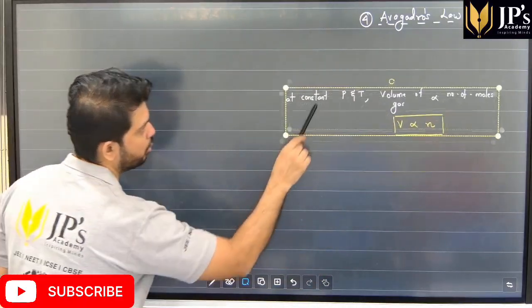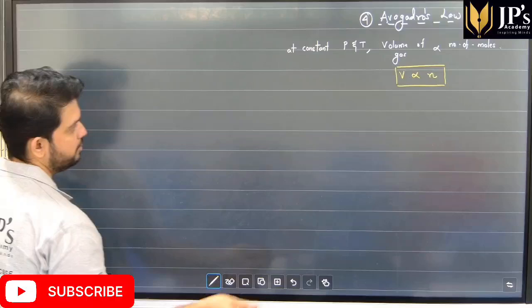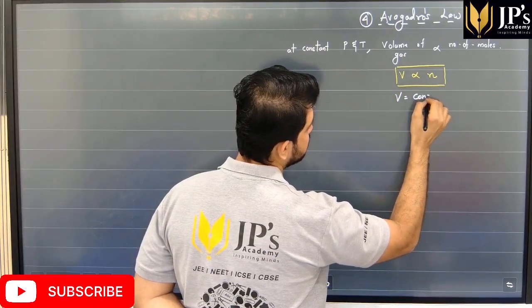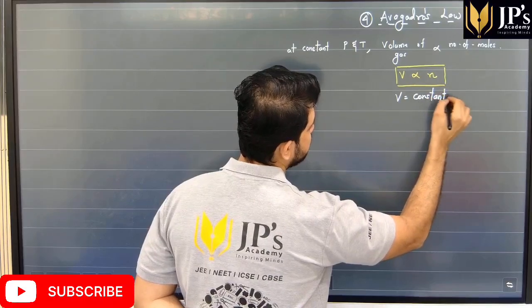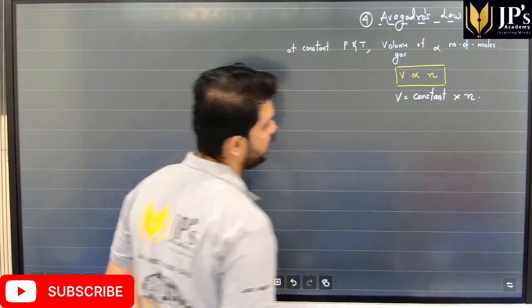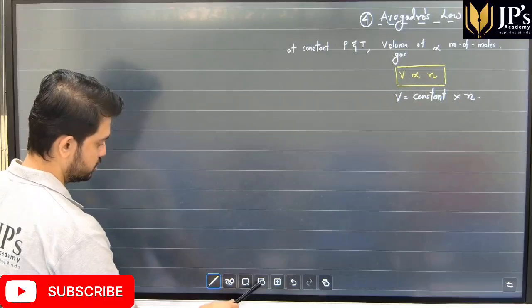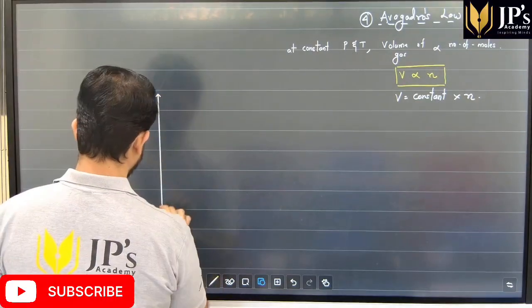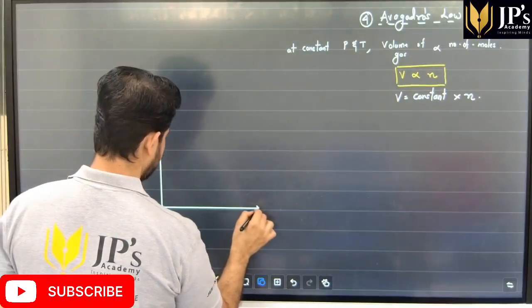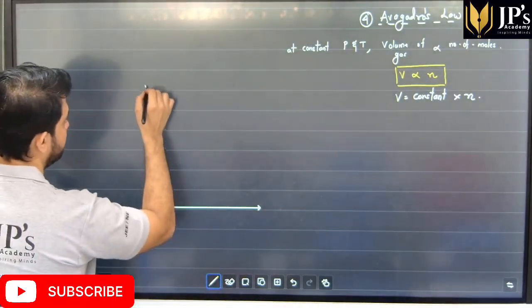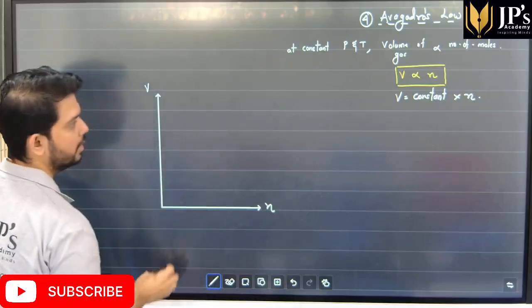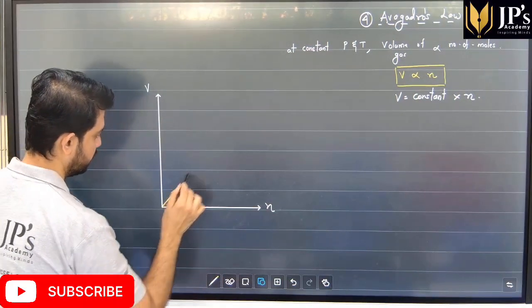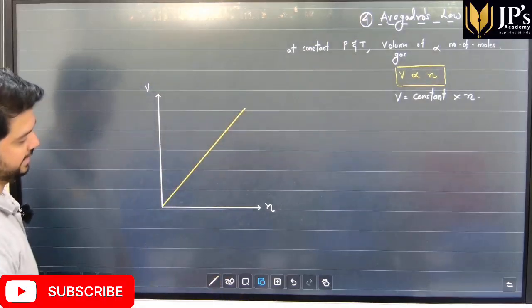So let's try and draw different plots again, students, for V versus N. We know that to remove proportionality, we introduce some constant. So V will be constant into N, where N is number of moles. So students, if we draw the first plot, the plot is between volume and number of moles. And we know that there is a direct proportional relation, so the plot would look like this.